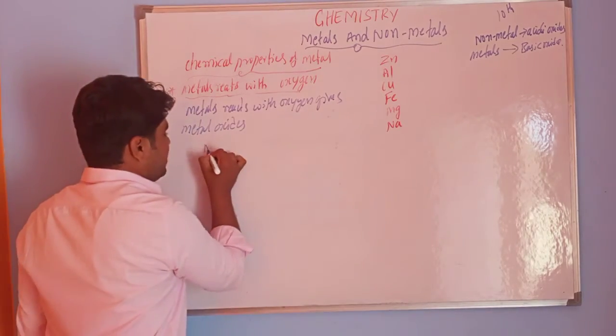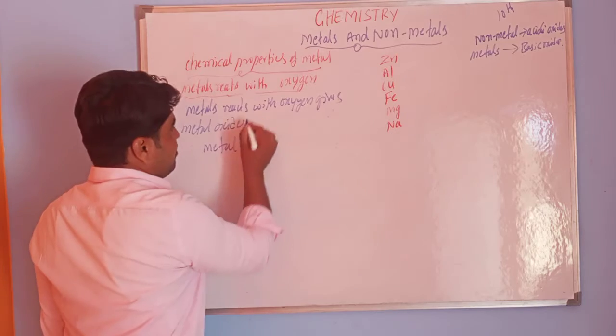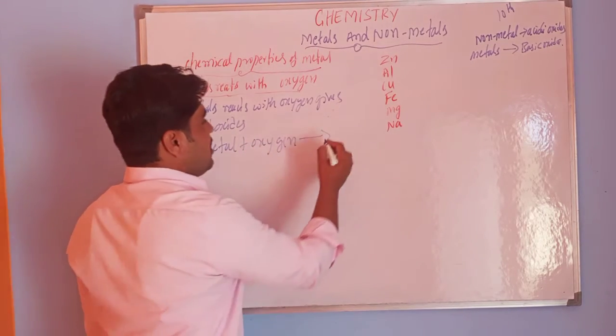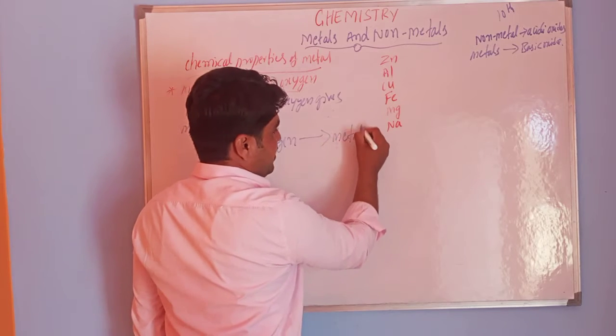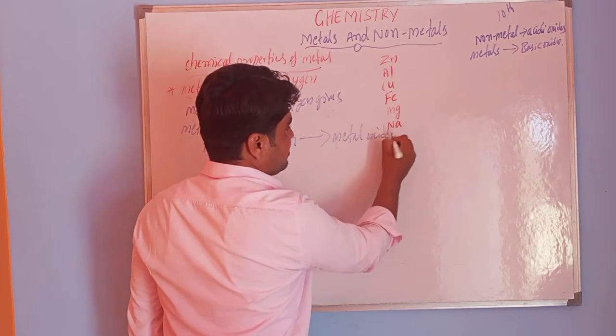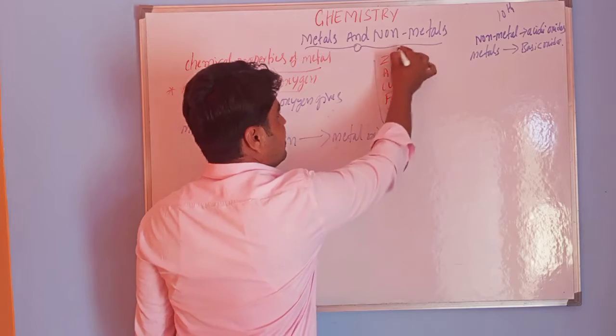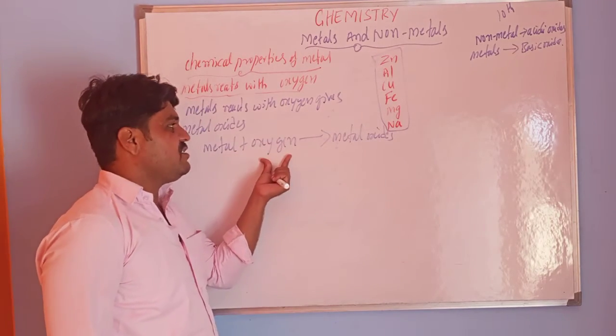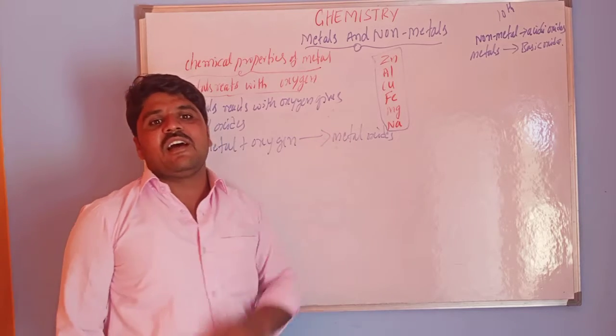Simply, we can show that metal plus oxygen gives rise to metal oxide. This is the general equation. When metals react with oxygen, they produce metal oxides.